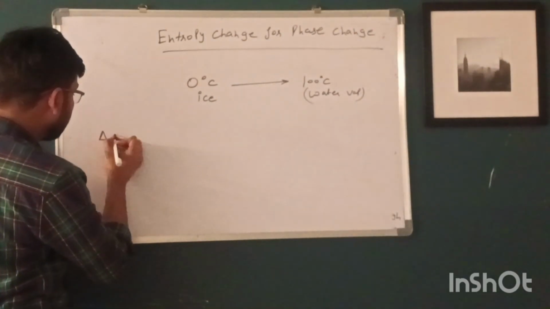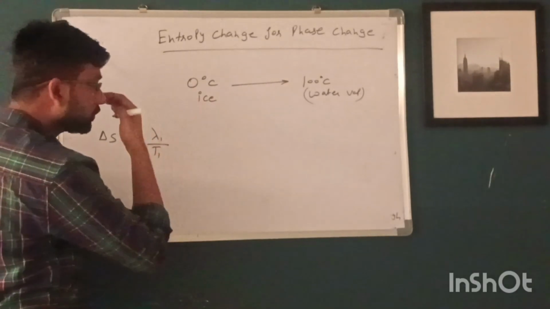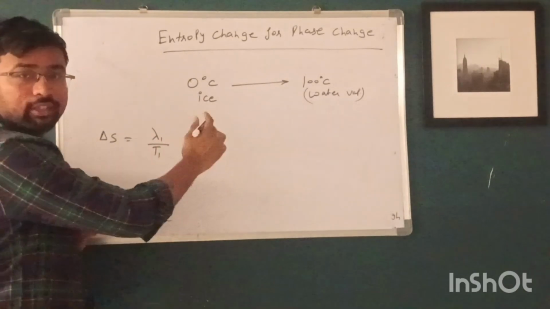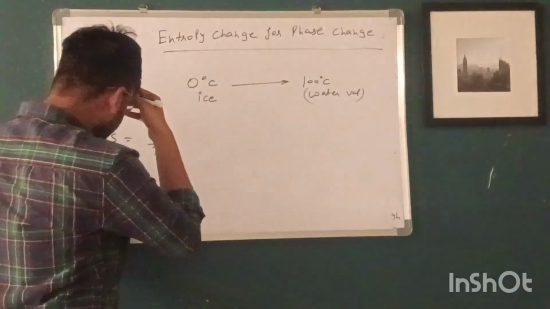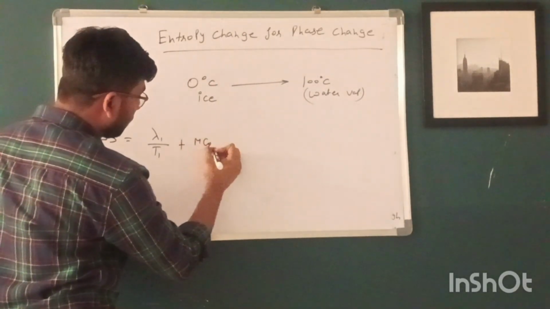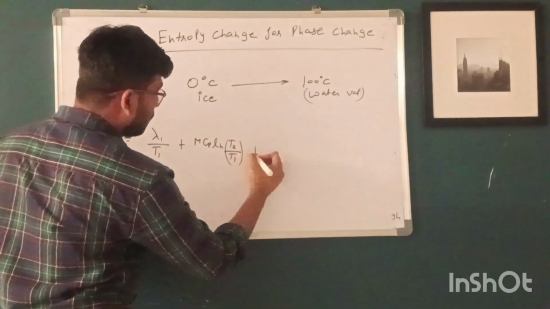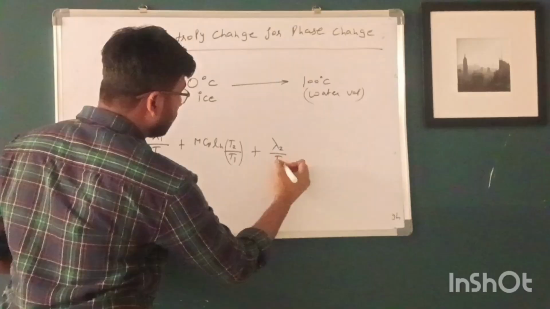Here entropy change equals lambda 1 by T1, because solid ice is first converted into liquid, so phase change takes place, plus lambda 2 upon T2.